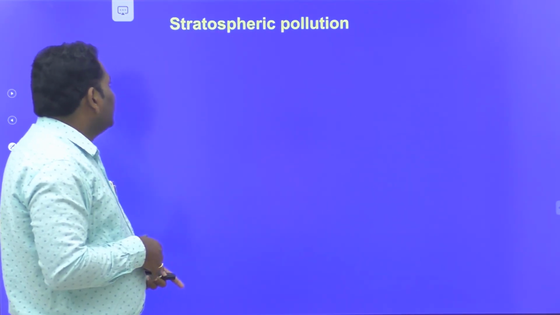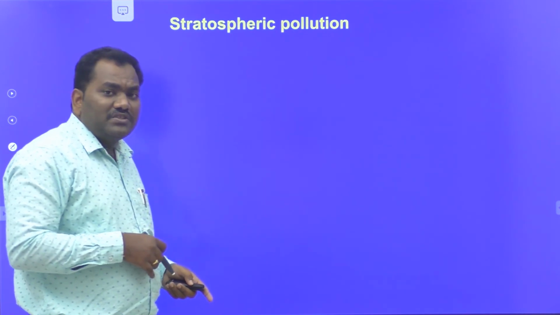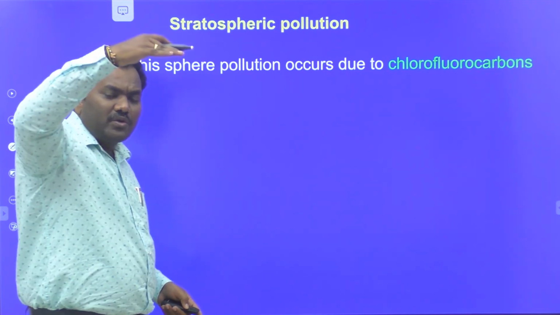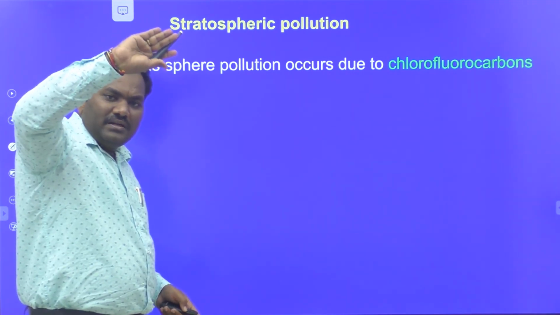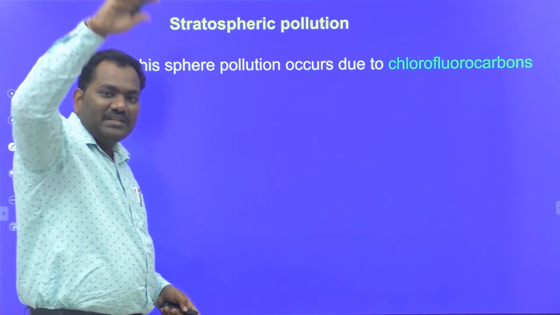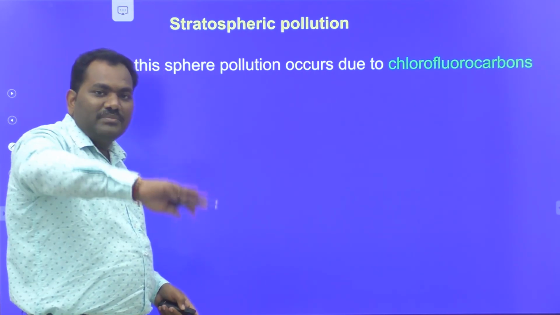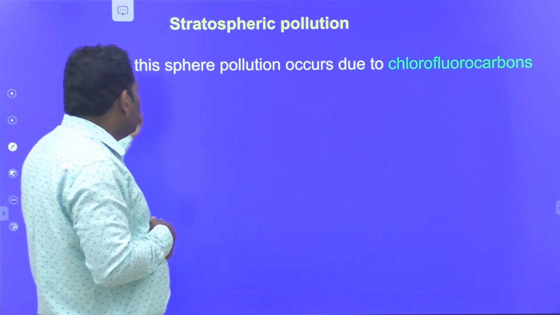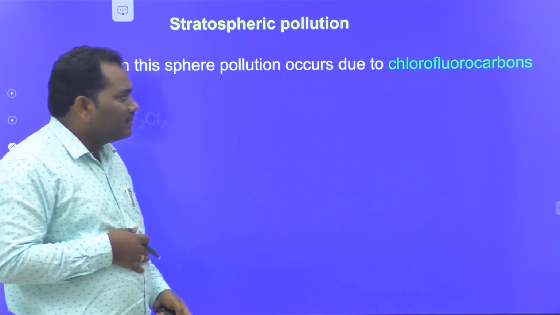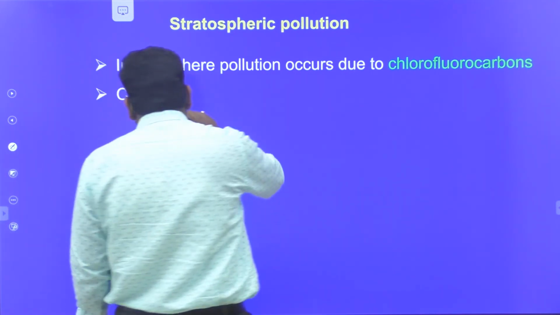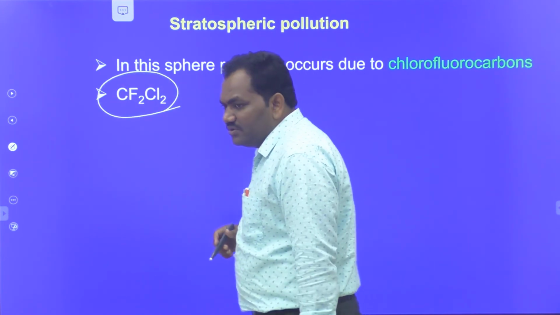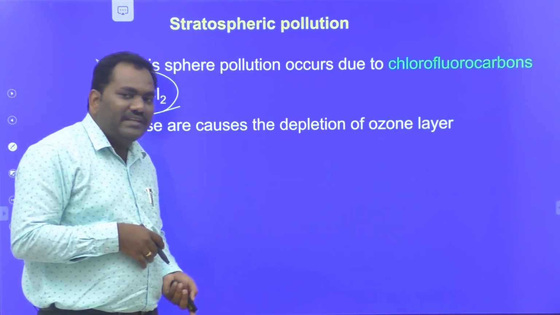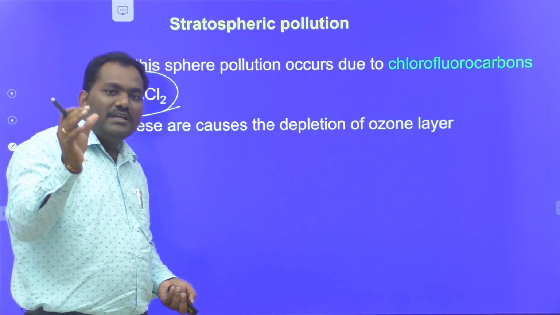Let us discuss the stratospheric pollutants. The stratosphere is present above the troposphere, from 10 kilometers to 60 kilometers from the sea level. Here, the main pollution in this sphere is caused by chlorofluorocarbons, that is CF2Cl2. This causes the depletion of the ozone layer. Depletion means formation of a hole in that ozone.